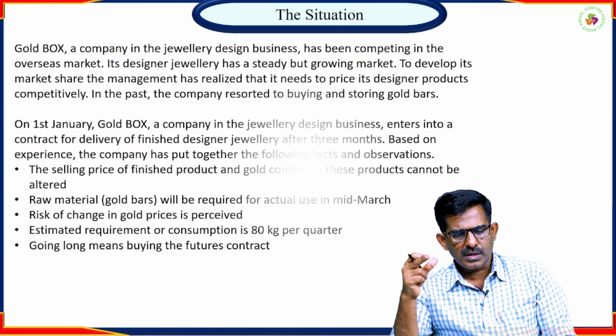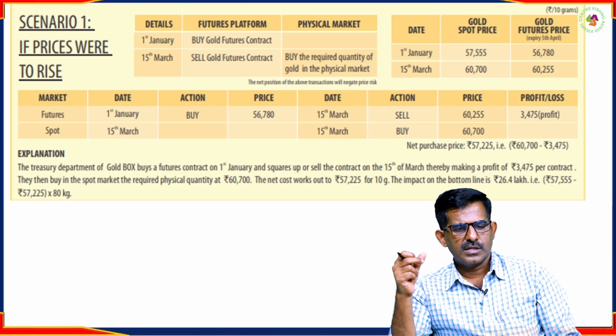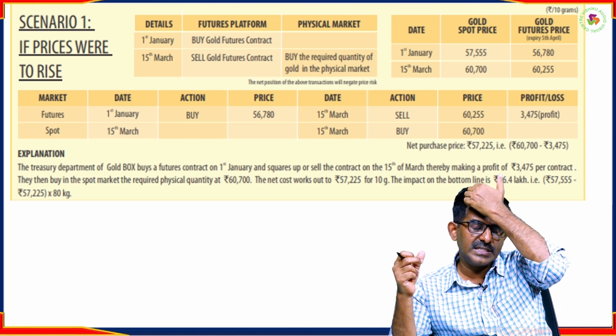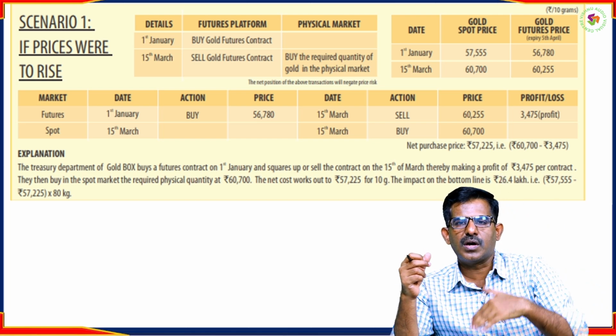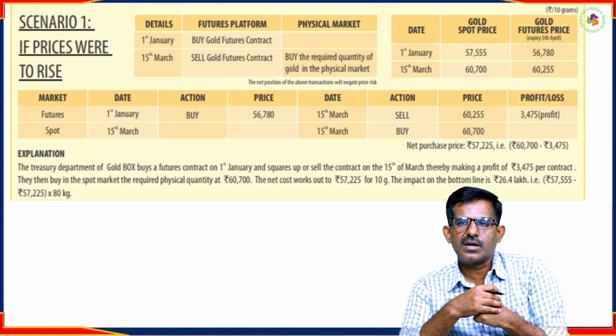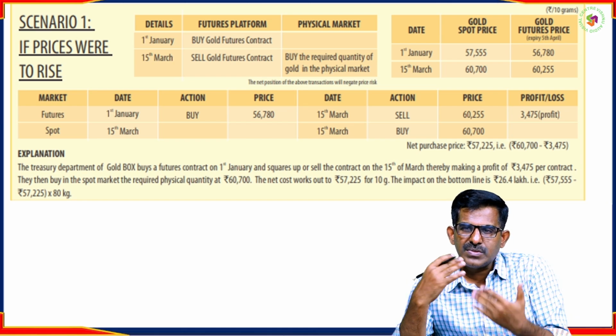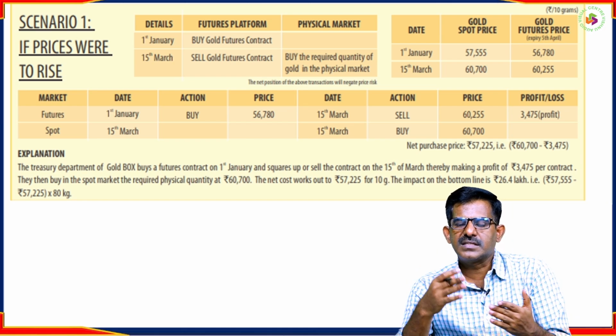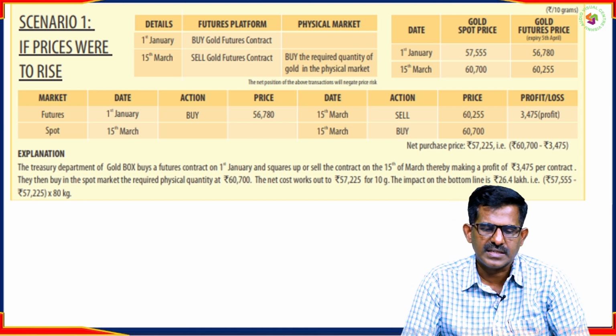So going long is buying the futures contract. When he goes long, and if the price increases or comes down, how is he going to hedge the risk, or save himself from the price risk? That is explained in this particular example.